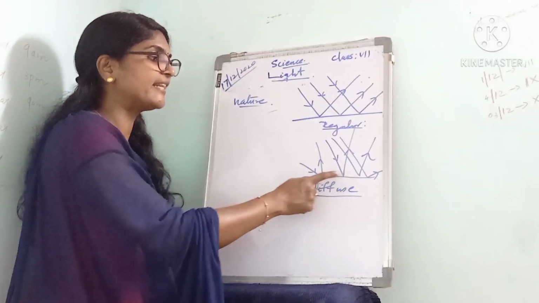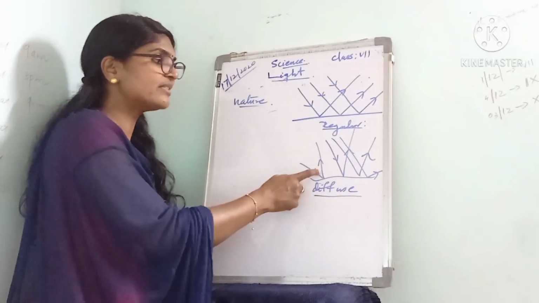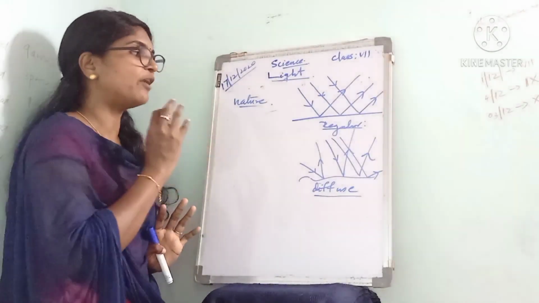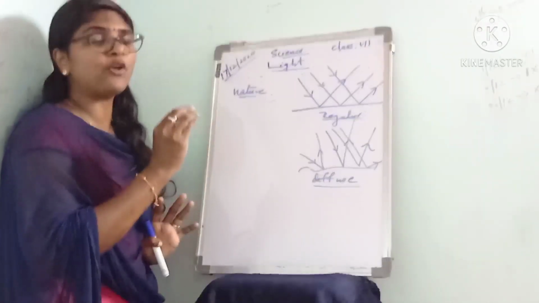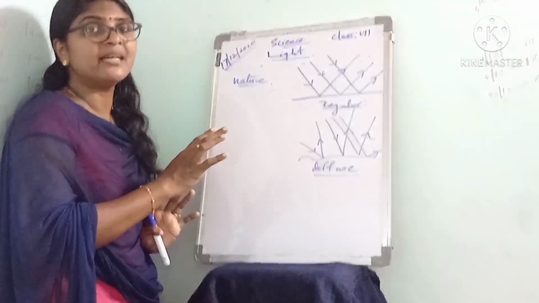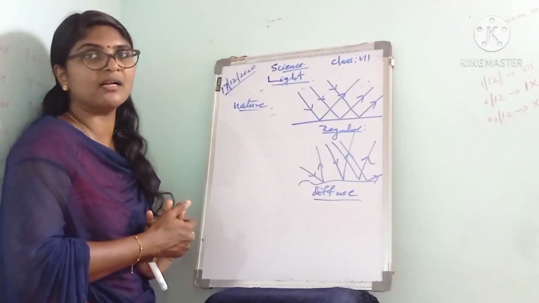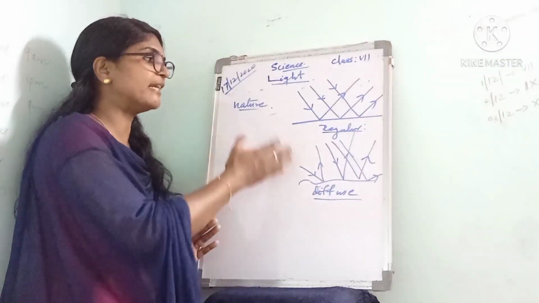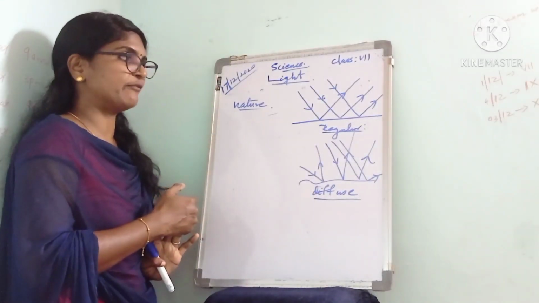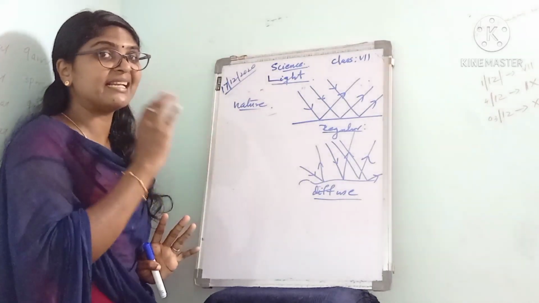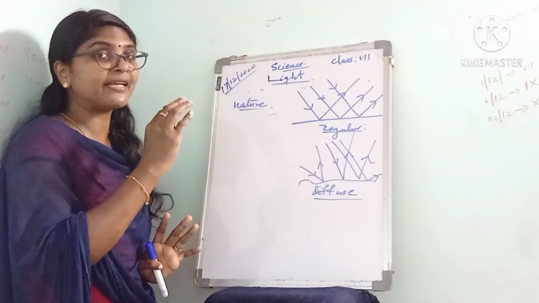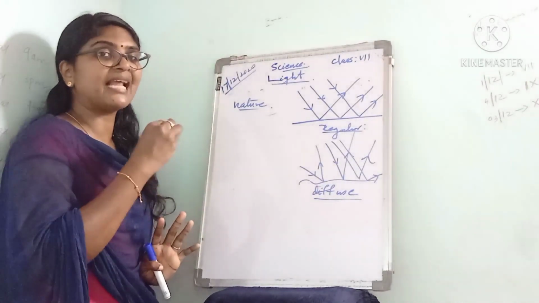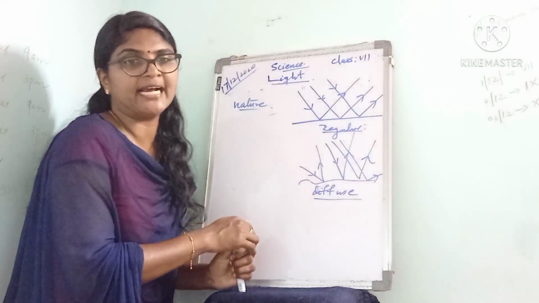This is the diagram that represents diffuse reflection. Light gets scattered in different directions when it falls on an uneven or rough surface. That is the difference between regular and diffuse reflection. In regular reflection, the light gets reflected in a definite manner, but in diffuse reflection, the light is scattered in different directions.